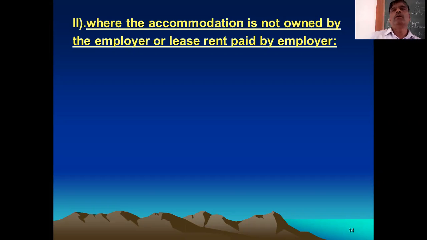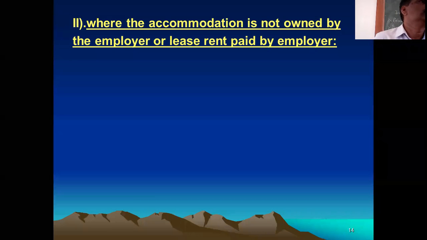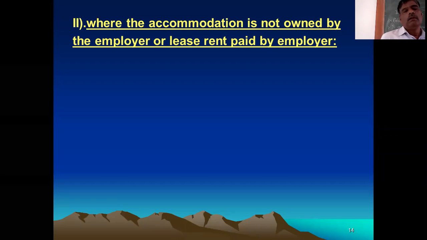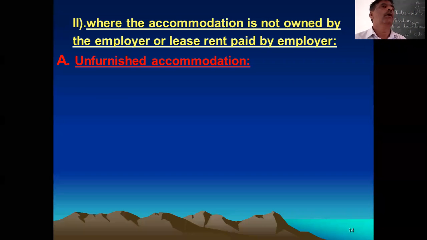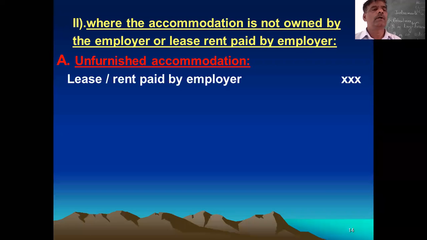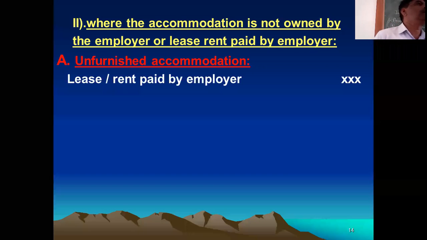And how to calculate value of perquisite? In this case also there are two. One is unfurnished, another is furnished. Okay. Then first is unfurnished. How to calculate unfurnished? In the case of unfurnished, you take the lease rent given by the employer to the owner of the building.